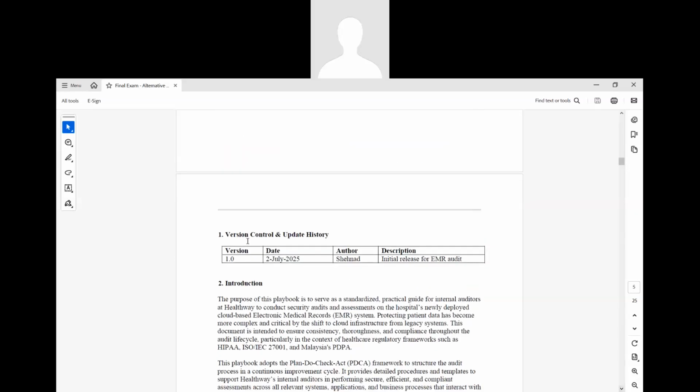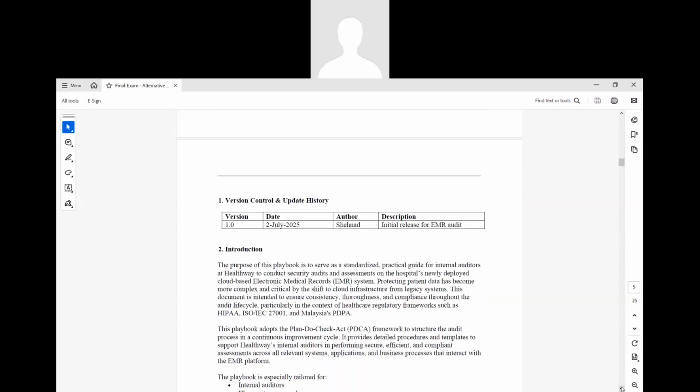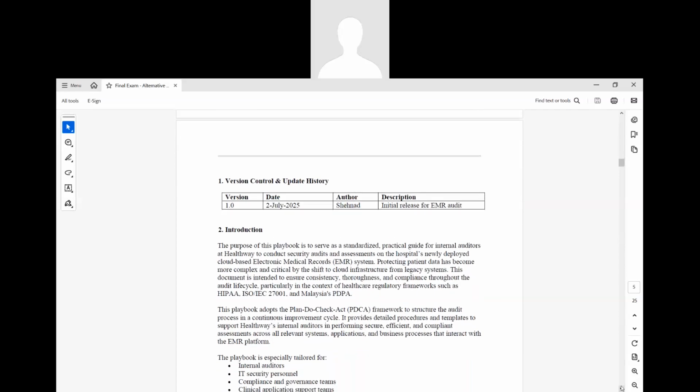So let's go to the first version. This is the first version, an initial draft. If there is any further improvement, it will be updated accordingly. So we'll start with the introduction. The purpose of this playbook is to serve as a standardized practical guide for the internal auditors who are going to do an audit at Healthway Hospital.